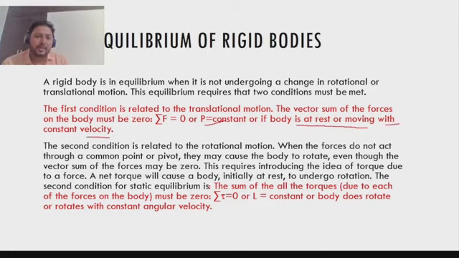Similarly, the second condition is related to rotational motion. A body is said to be in rotational equilibrium if the net torque acting on the body is 0, or we can say L is constant, or the body does not rotate or rotates with constant angular velocity. Does not rotate means it is at rest or it is moving with constant angular velocity.